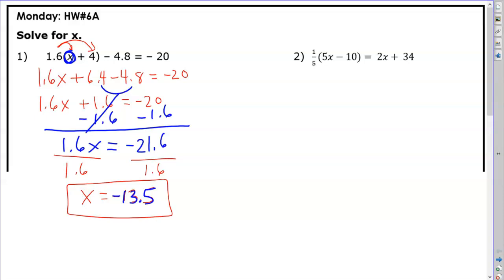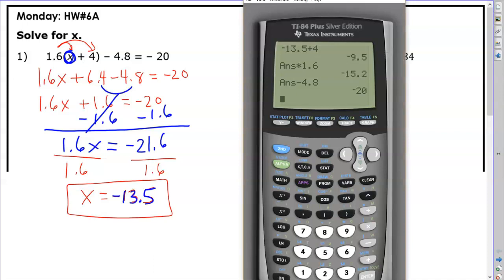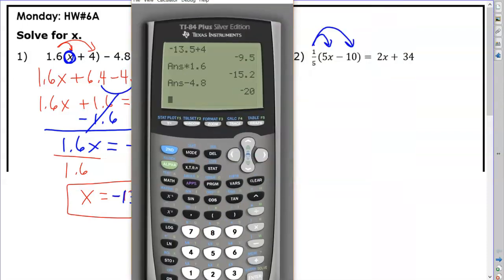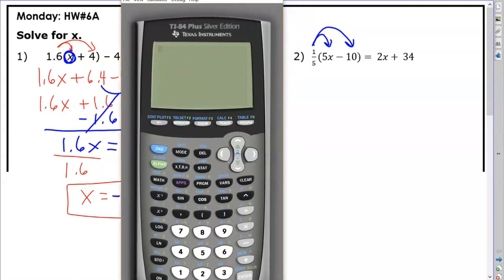So moving on to question number 2. So it looks like I have a fraction here, 1/5. I'm going to multiply it by 5, and 1/5 times 10. Now if you want, you could use your calculator. The ones in our class have a button that says ABC on it. This fancy graphing calculator that I have actually has it in the menu here. So I'm going to multiply 1/5 times the number 5.